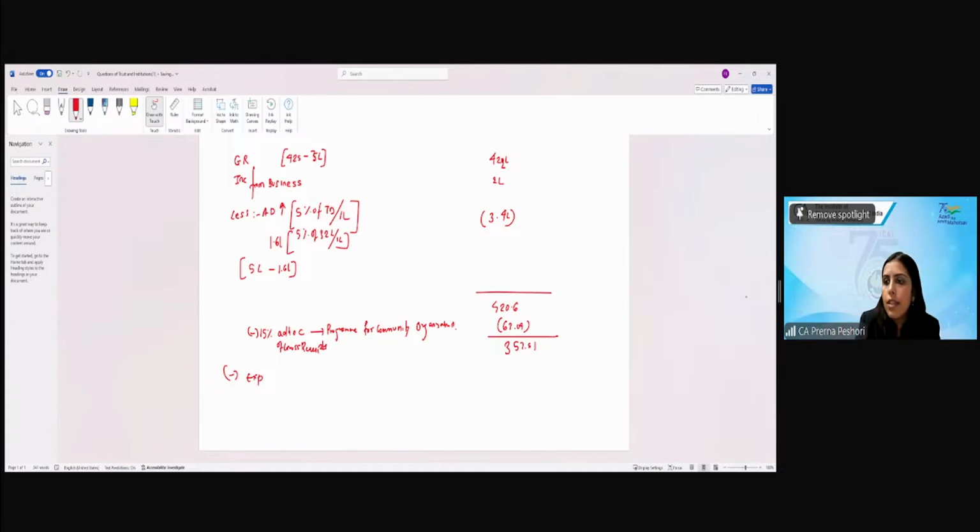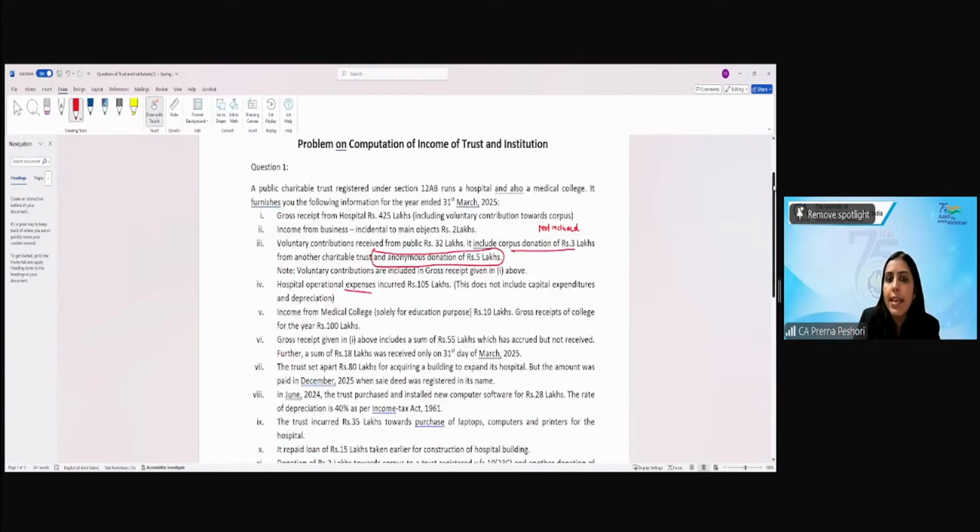Now, here what they said is that this is the expense incurred, rupees 105 lakh. Now, let's say I add one more adjustment and I tell you that expense of 10 lakh is incurred but not paid during the previous year. It is paid before the due date of 139(1). What will you do with this 10 lakh?